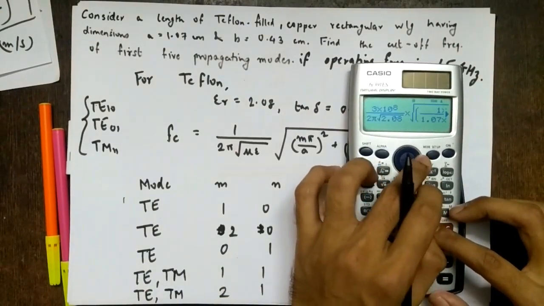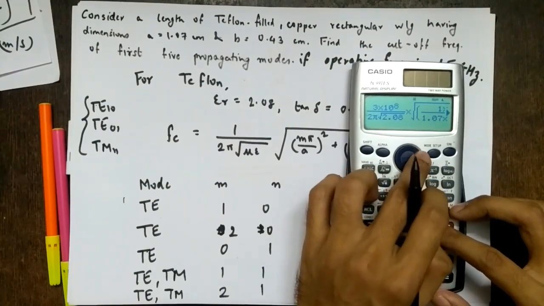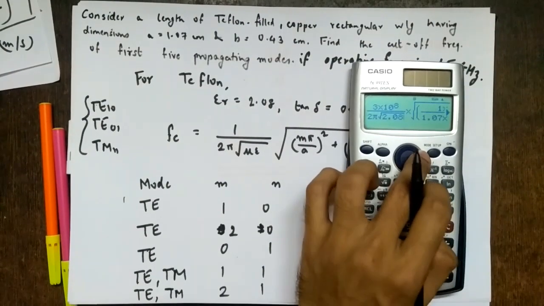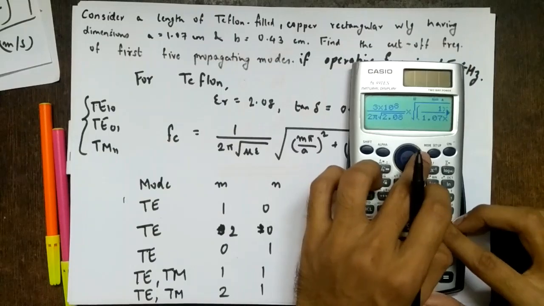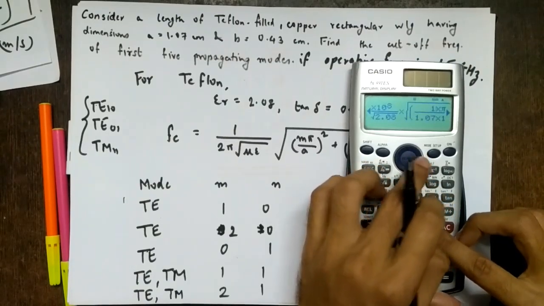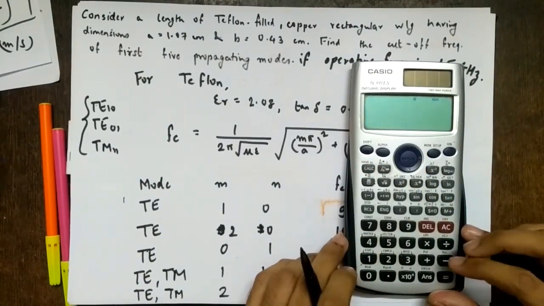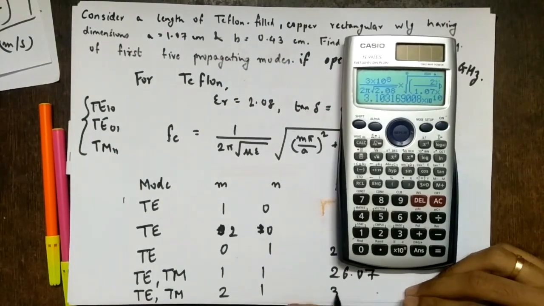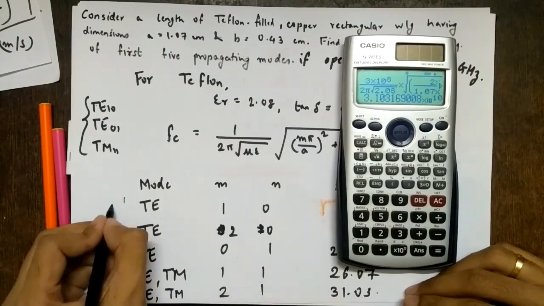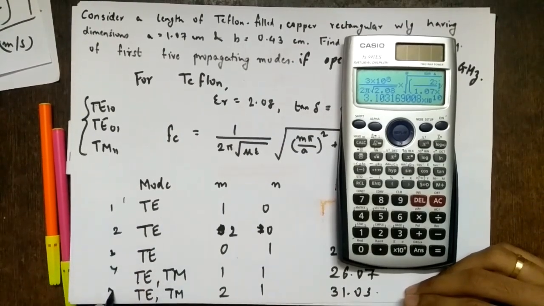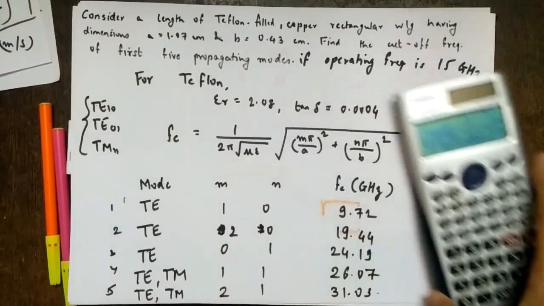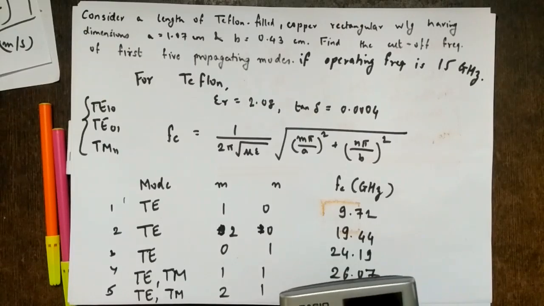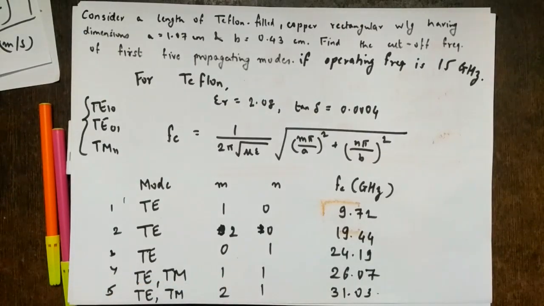But since they have asked for 5 modes, we are doing it. We know the TE21 and TM21 modes will not propagate inside the waveguide. So it is 31.03. So we are done with 5 modes: 1, 2, 3, 4, 5.